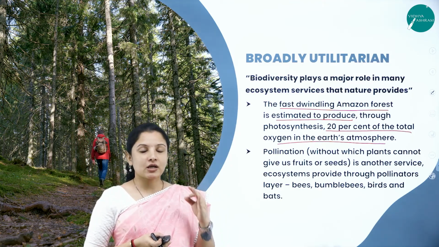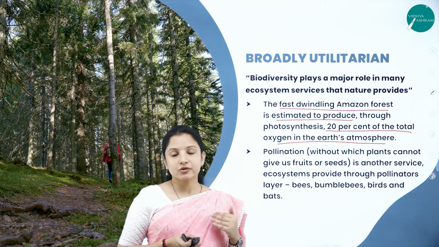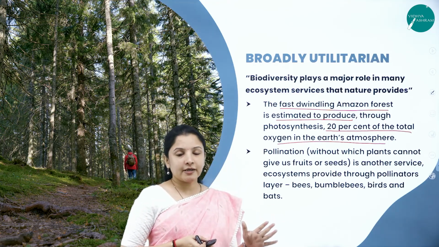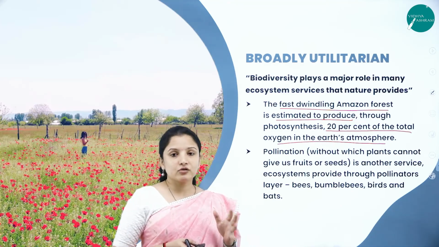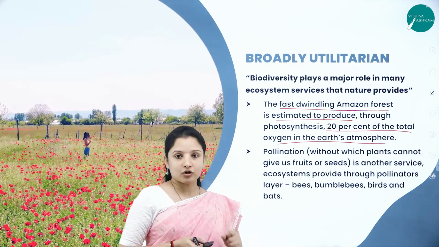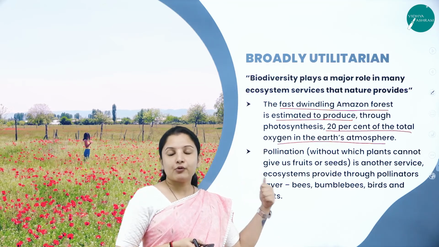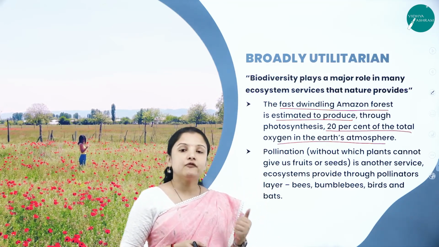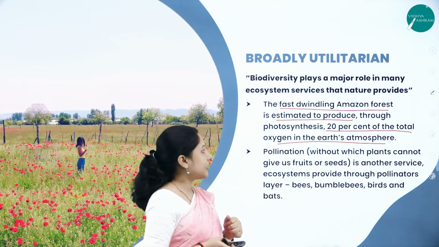Therefore, there is a reduction in the liberation of oxygen into the atmosphere. So if we need to get a good content of atmospheric oxygen, then it is very important for us to safeguard the Amazon forest, and therefore the need for biodiversity conservation arises.